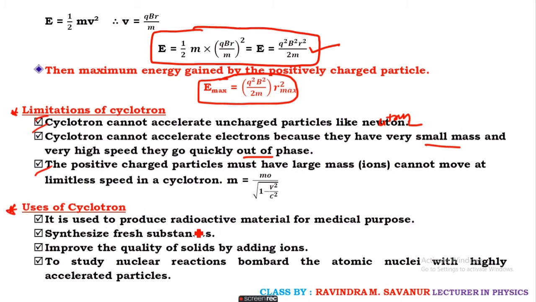It is used to produce radioactive material, to synthesize substances, to improve the quality of solids, and to study nuclear reactions by bombarding atomic nuclei with highly accelerated particles. So these are some uses of the cyclotron.